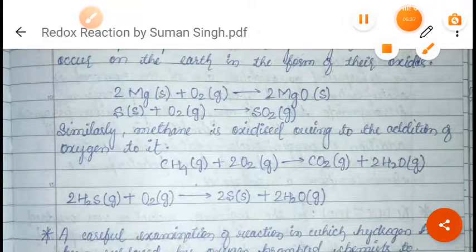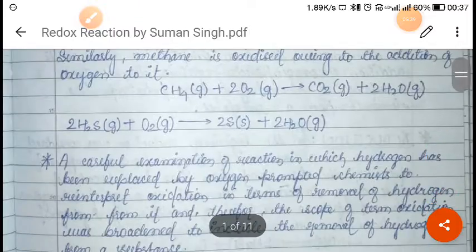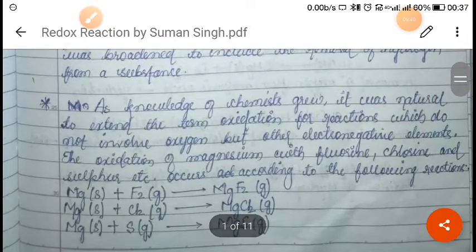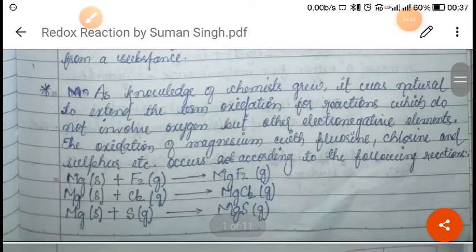Now next, as chemistry has grown further, one more definition has come into being regarding oxidation and reduction. What was the definition?